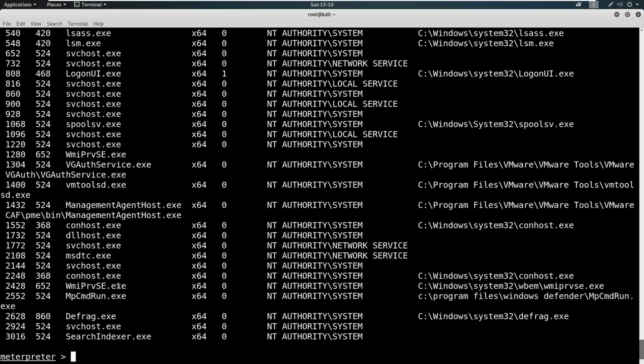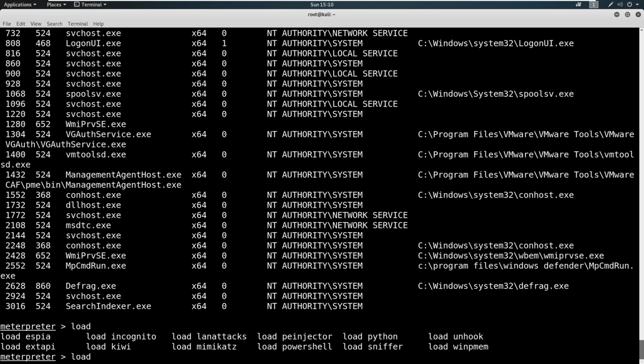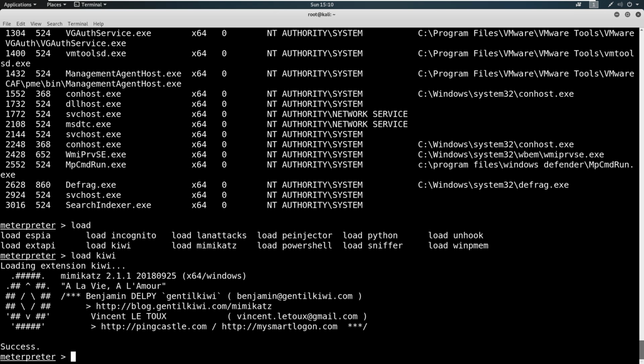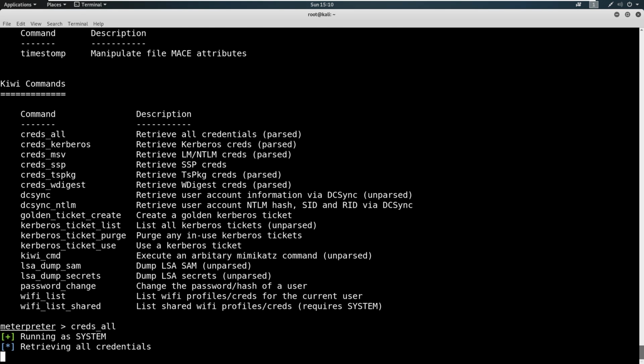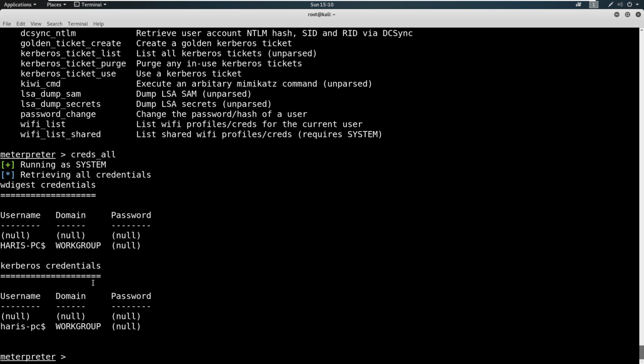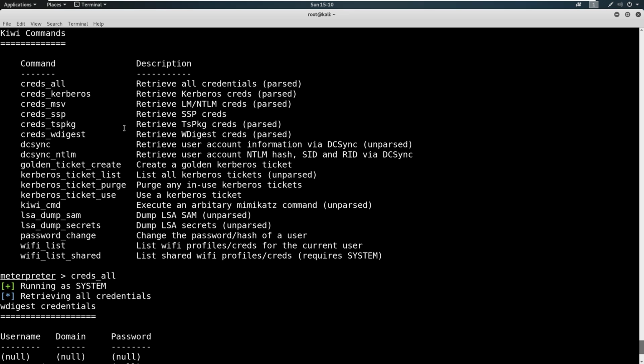And we can also say, there's load commands. I'm not sure if I've shown you guys these before, but we can load something like Kiwi, and Kiwi will do, we could say help, and we could do something like creds_all and try to dump all the credentials that we can. Nothing came back here. That's okay. But it's cool. We can dump Kerberos, we could dump the wdigest, and you don't have to know what any of this is right now. Just know that we have a lot of power with Meterpreter.